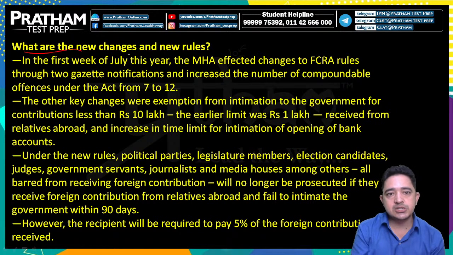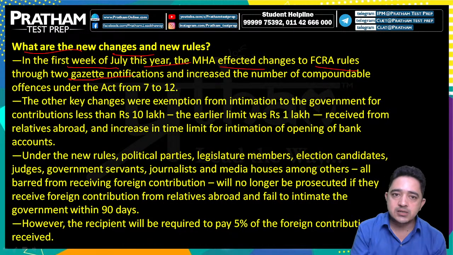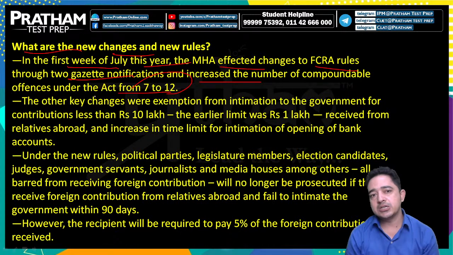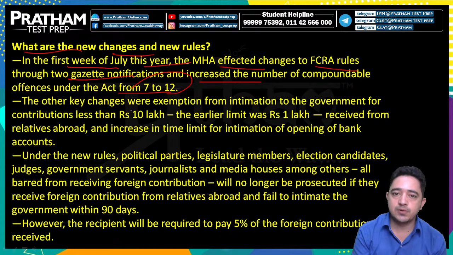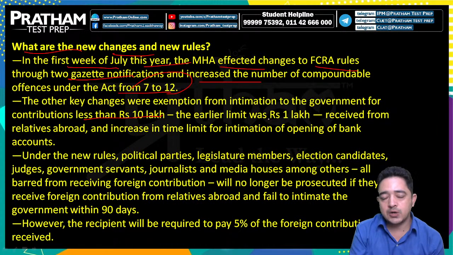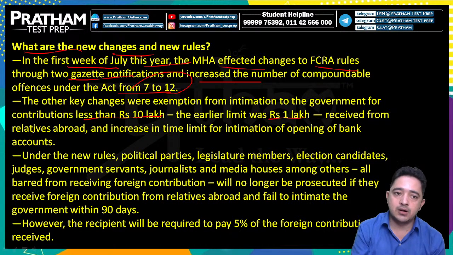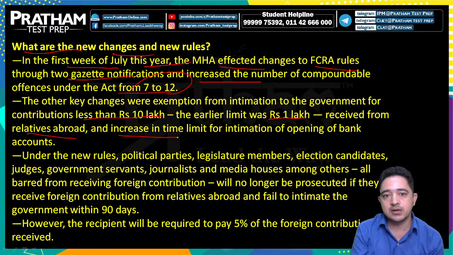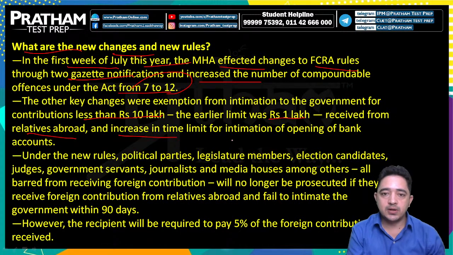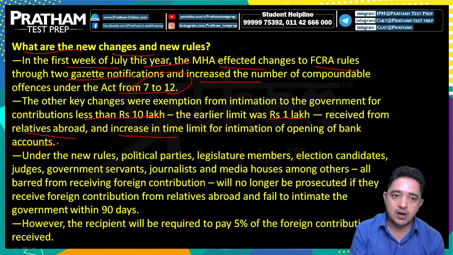What are the new changes and new rules? In the first week of July this year, the MHA effected changes to the FCRA rules through a gazette notification, increasing the number of compoundable offences from 7 to 12. The other key changes were exemption from intimation to the government for contributions less than 10 lakhs; the earlier limit was rupees 1 lakh. Receipts from relatives abroad are also covered, along with an increase in the time limit for intimation of opening a bank account.